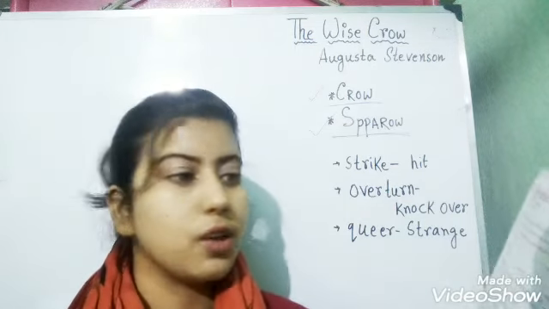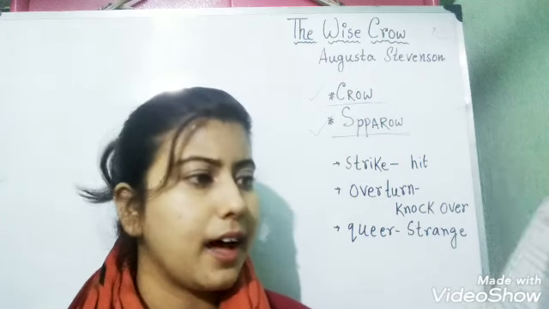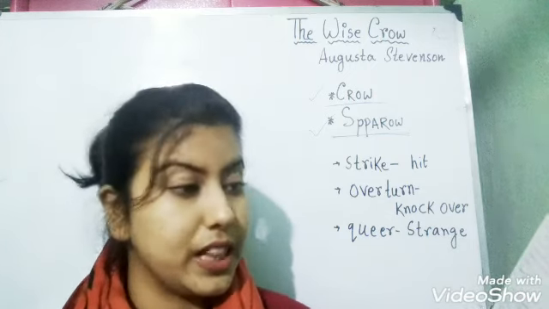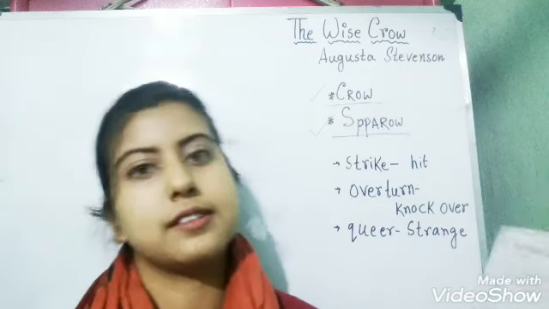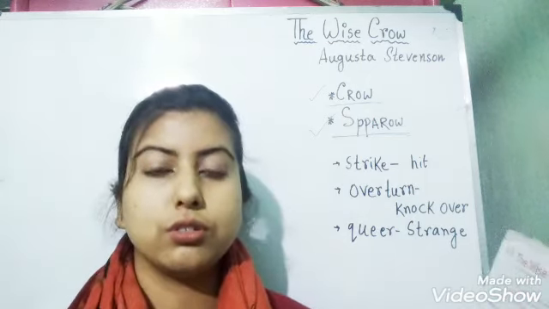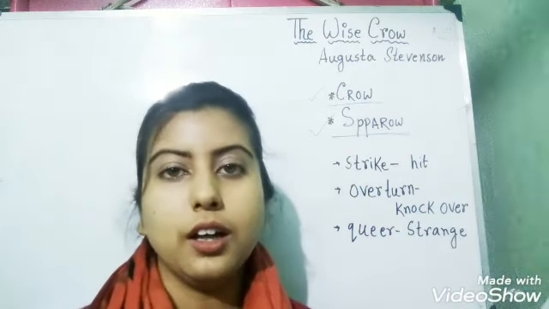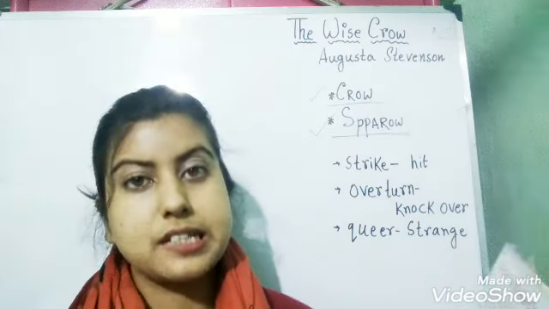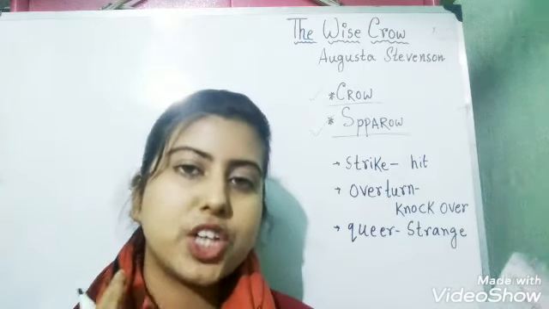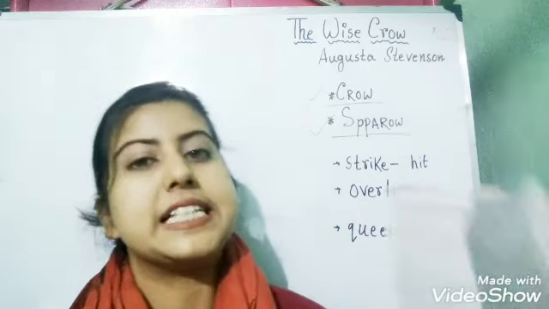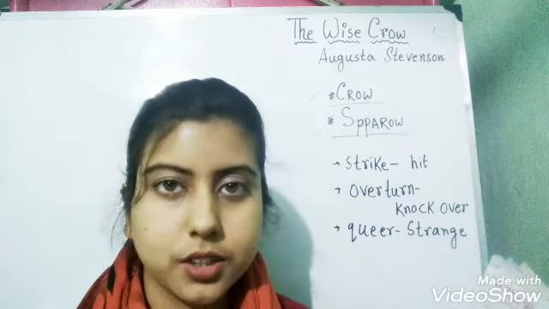The crow says, "Why, neither can I. Stretch as I will, I cannot reach it." Now the crow says that he can also not reach the water level. It is very low. The crow also is stretching its neck, but it cannot reach the water.